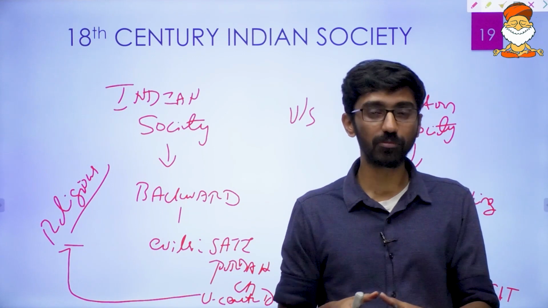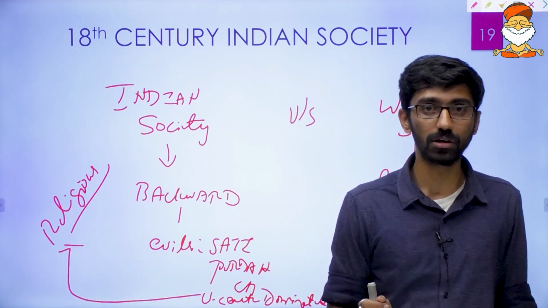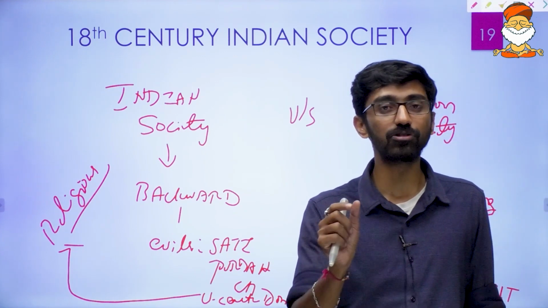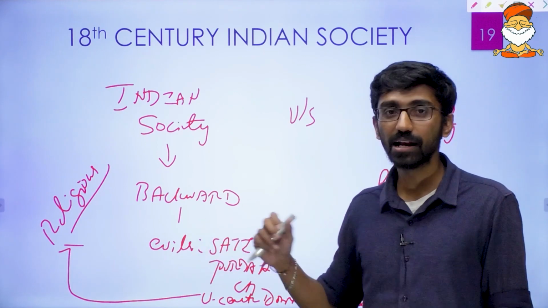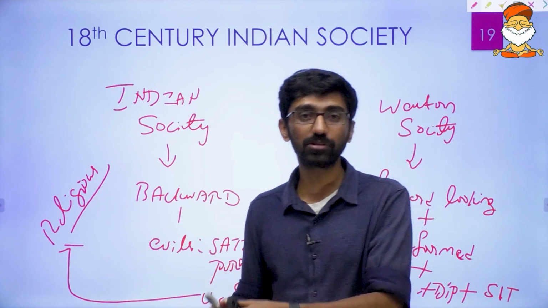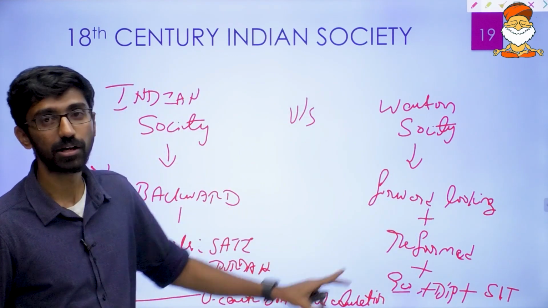There were individual contributions, but did they become part of the education system of India? No, because the education system of India was mainly dominated by religious themes, learning of the Vedas as well as philosophy. Individual contributions to science and technology were there, but they were never part of the education curriculum. That was the difference in Western society.